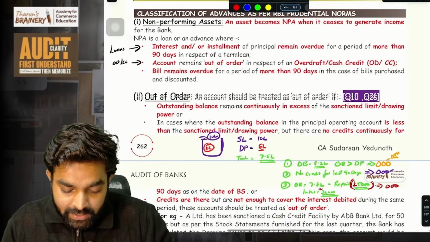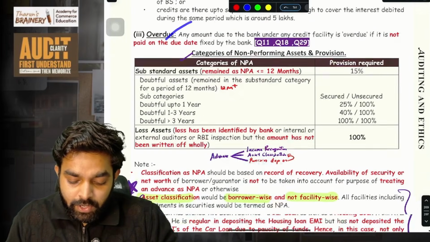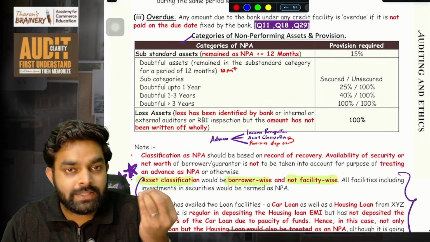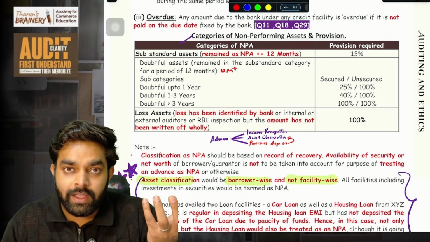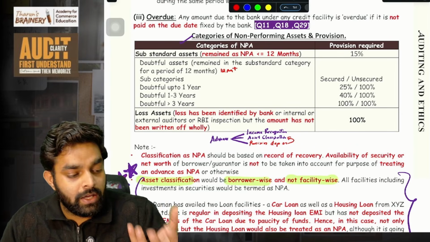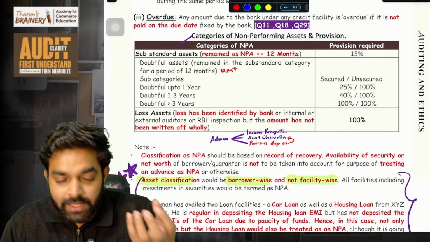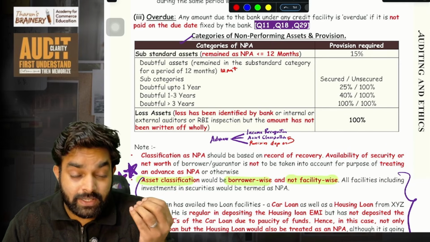Then NPA, out of order, overdue. What is the difference between all of these things? What is this actually? How does it work in a bank? When you understand that, it's not just a normal revision video. Here I will explain how everything happens practically.